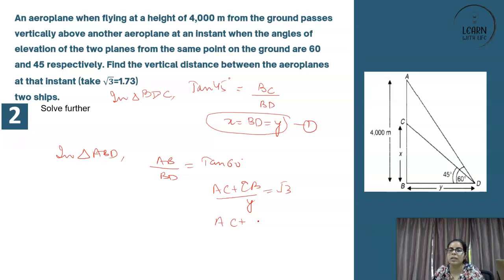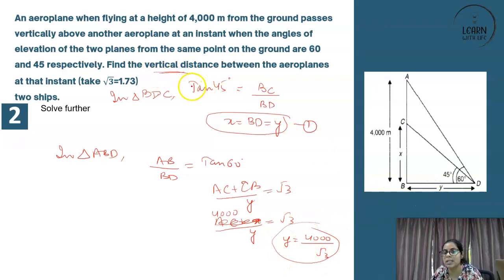Do I know BC? Yes, that is X. Upon Y is equal to root 3. So if you want to do it like this, you can do it like this, but you will get confused. So one way is that instead of breaking this AB as AC plus X, directly write the value of AB, which is 4,000. So now your Y will become 4,000 upon root 3.